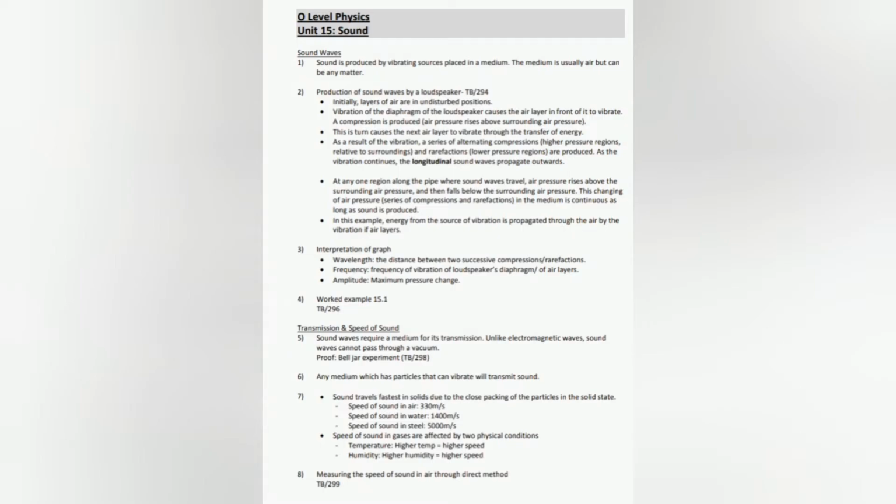O-Level Physics Unit 15, Sound Waves. 1. Sound is produced by vibrating sources placed in a medium. The medium is usually air but can be any matter.